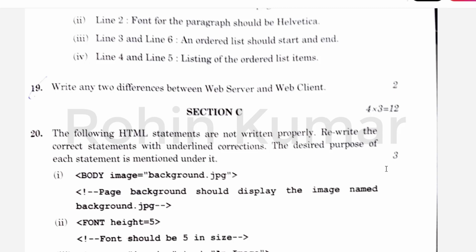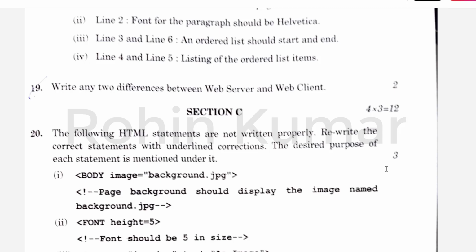So question number 20 is: the following HTML statements are not written properly. Rewrite the correct statements with underlined corrections. The desired purpose of each statement is mentioned under it. So the body image equals background.jpg. The page background should display the image named background.jpg.